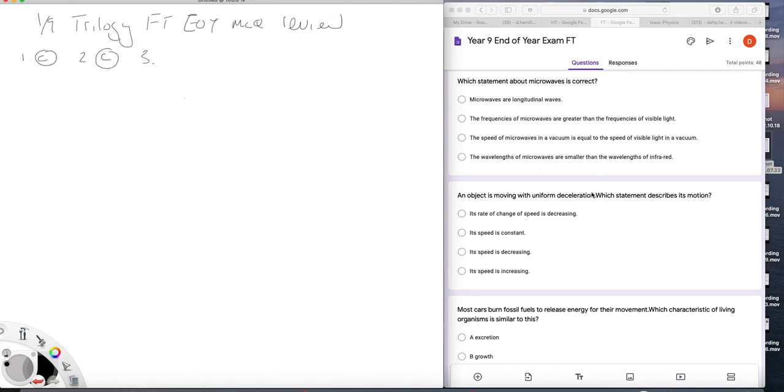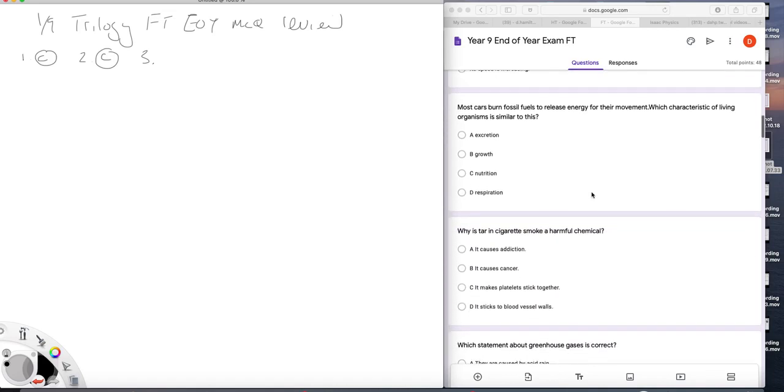3. Most cars burn fossil fuels to release energy. Which characteristic of living organisms is that similar to? Well, that's the release of energy from fuel, right? So it's respiration. So it's D.